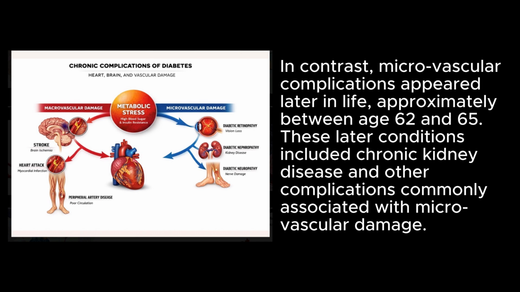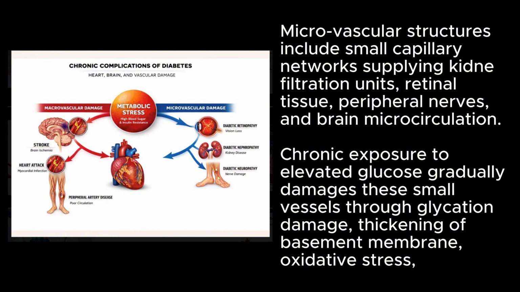In contrast, microvascular complications appeared later in life, approximately between age 62 and 65. These later conditions included chronic kidney disease and other complications commonly associated with microvascular damage. Microvascular structures include small capillary networks supplying filtration units, retinal tissue, peripheral nerves, and brain microcirculation.